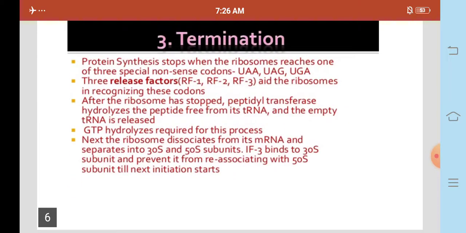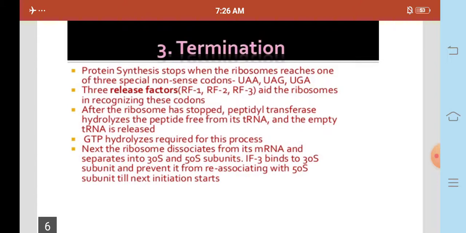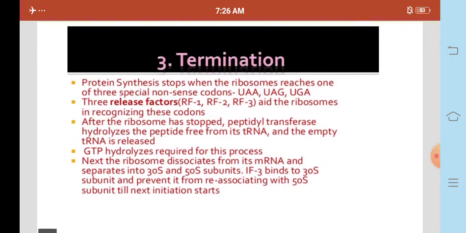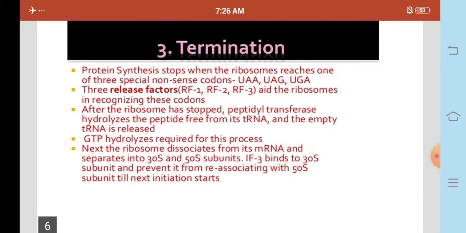Protein synthesis stops when the ribosome reaches one of three special nonsense codons: UAA, UAG, UGA. Three release factors, RF1, RF2 and RF3, aid the ribosome in recognizing these codons. After the ribosome has stopped, peptidyl transferase hydrolyzes the peptide free from its tRNA, and the empty tRNA is released. GTP hydrolysis is required for this process.